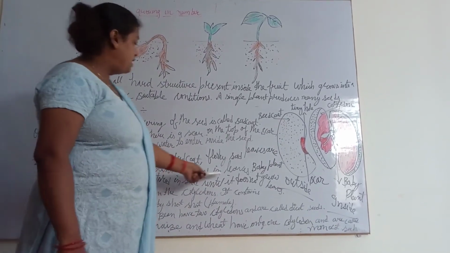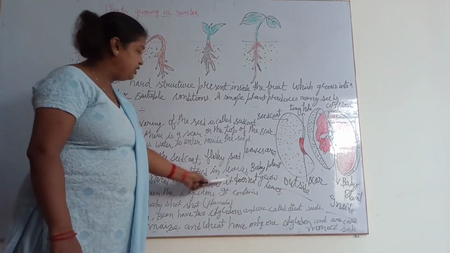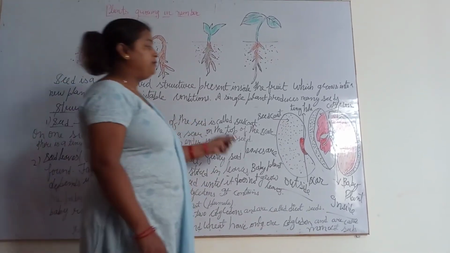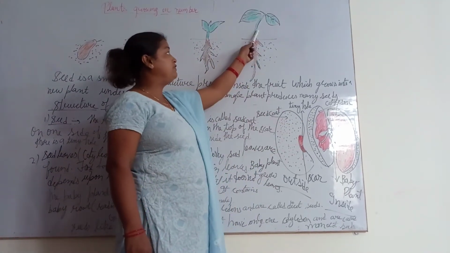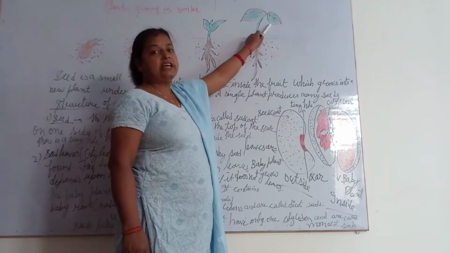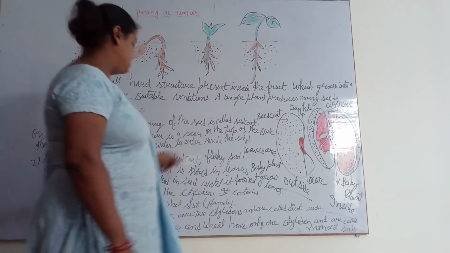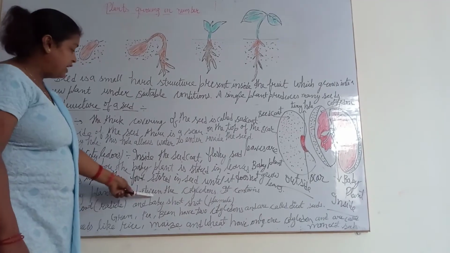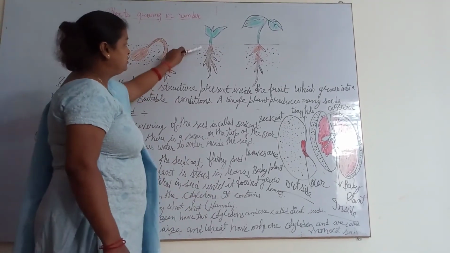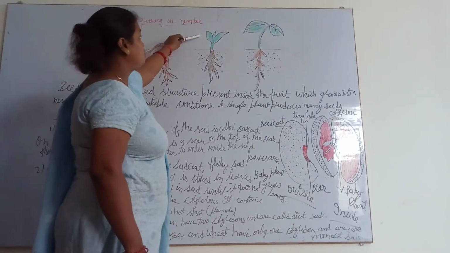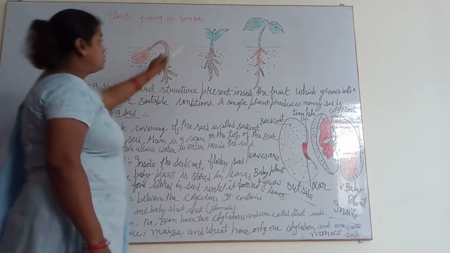The food for the plant is stored in the cotyledons. The baby plant depends upon the food stored in the seed until it grows. It takes the food from the cotyledon part. And whenever new leaves come, food is made in the leaves and goes to all parts of the plant. Clear? Now the baby plant lies between the cotyledons. It contains the baby root, the radicle. This is the radicle part, and this is the shoot system, where new leaves come, which is called the plumule.